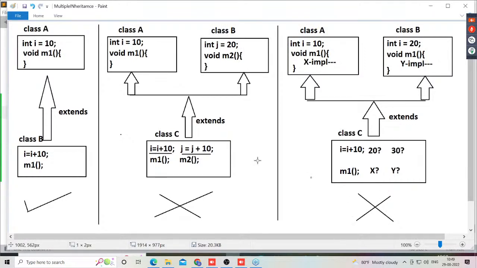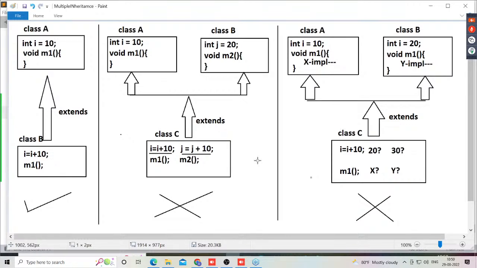Whereas Java is a simple programming language, Java does not allow all the confusion oriented features. For example, pointers. Pointers is also a bit confusion oriented feature, and Java does not allow the pointers topic. Similarly, multiple inheritance is also a confusion oriented feature, so Java does not allow it. Why? What exactly is the confusion provided inside Java with multiple inheritance?